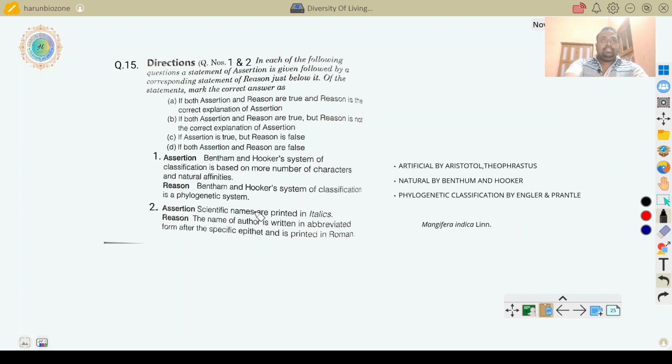Scientific names are printed in italics. Here Mangifera indica, the scientific name of mango, is in italics, but the author name Carolus Linnaeus, who proposed this scientific name, is abbreviated as L. Lin is an abbreviation of the author name. It is not mainly in Roman style. Okay.